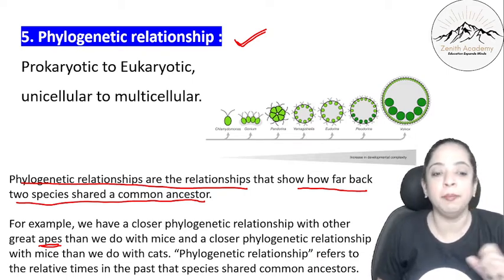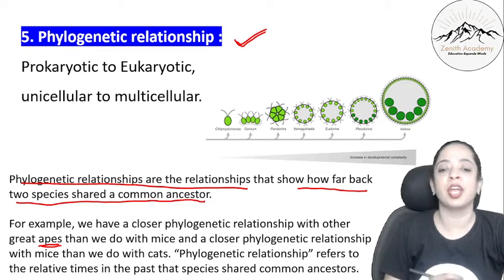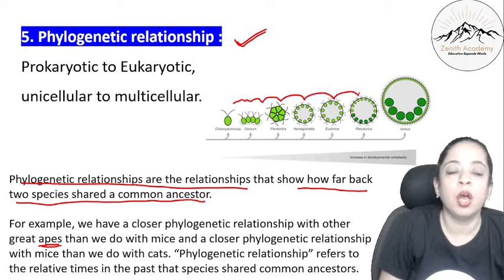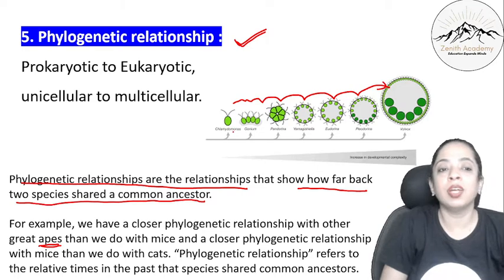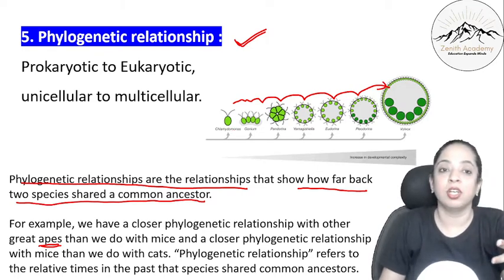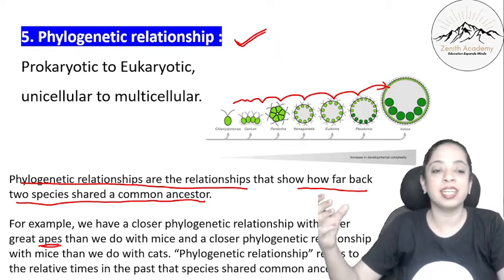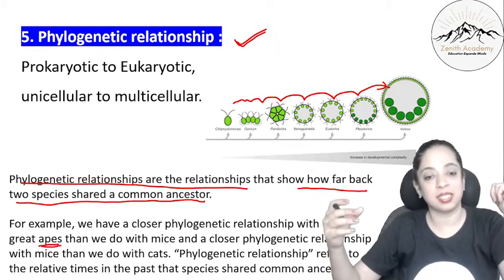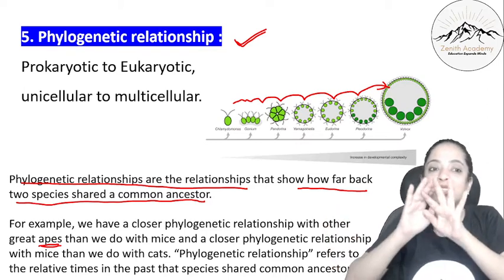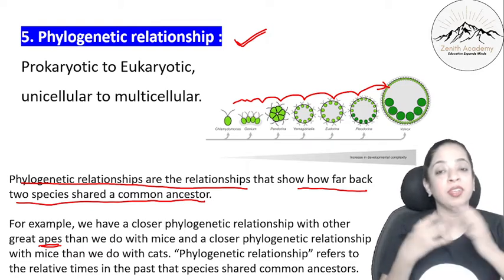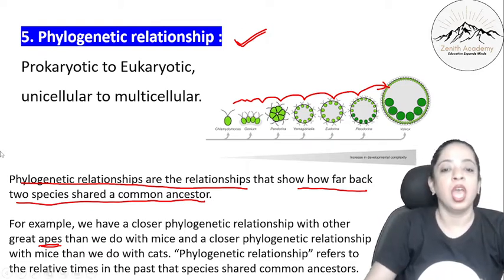So what do we mean by phylogenetic relationships? It refers to the relative times in the past that species shared common ancestors. So how from prokaryotic the species slowly and steadily came to a eukaryotic type, how from one cell to multicellular. Depending on this relationship, the relative time in the past that species shared a common ancestor, they were grouped together. For example, apes and we are grouped together because we have a closer phylogenetic relationship, isn't it?